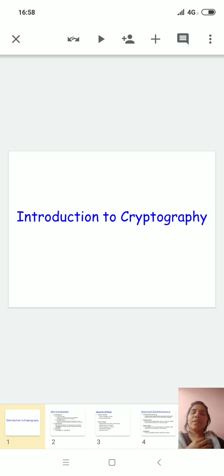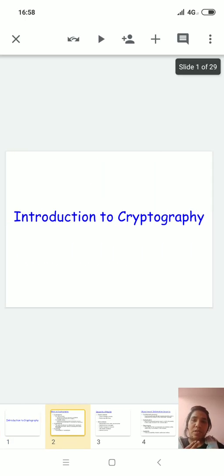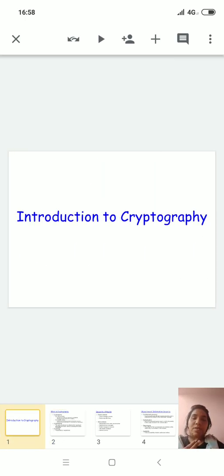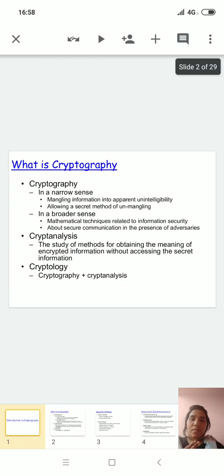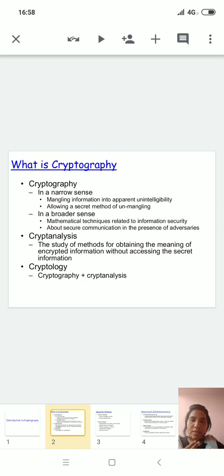In today's session, we will learn about cryptography. Actually, this topic is relevant because you have to study about the digital signature and electronic signature. So first of all, you have to be aware of these terms: what is cryptography, asymmetric key, private key, public key, what does it mean and what is the purpose of using this technique in security, in cyber security, right? So I hope we will try to understand this concept.